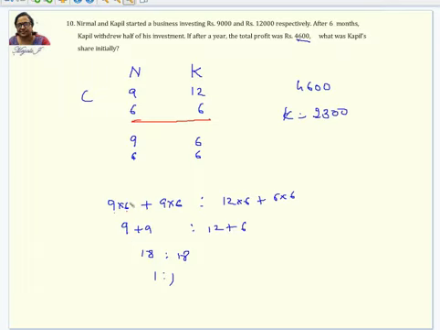Everywhere the 6 is there, I can directly cancel it, not required, because they are investing for the same period. When the same period is there, you don't have to worry about it. So we take 9 plus 9, which is 18, and here 12 plus 6 is 18. So the ratio is 1 is to 1. The 4,600, whatever amount they're getting, they're going to take in a 1 is to 1 ratio. That means half each. So that is the answer given here, 2,300.